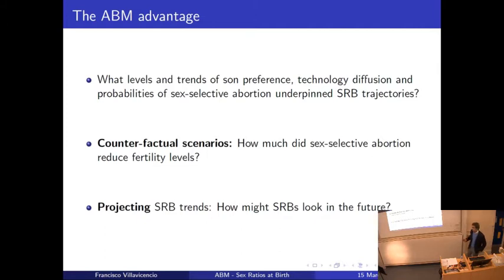And also, even though I previously said that agent-based modeling should focus more on explanation rather than prediction, we can also use these models to make some projections and try to get an idea of what the future trends of SRB trajectories will be.